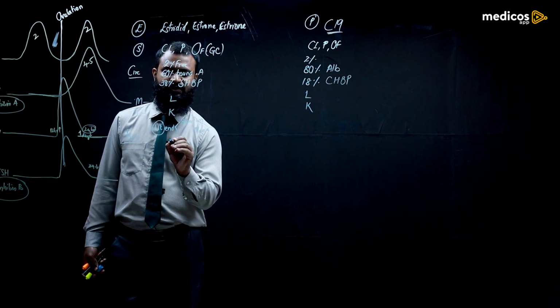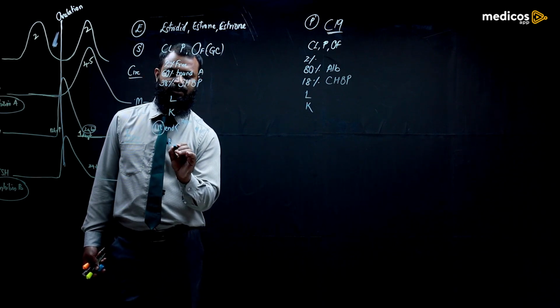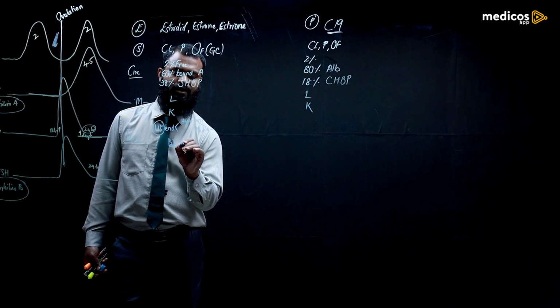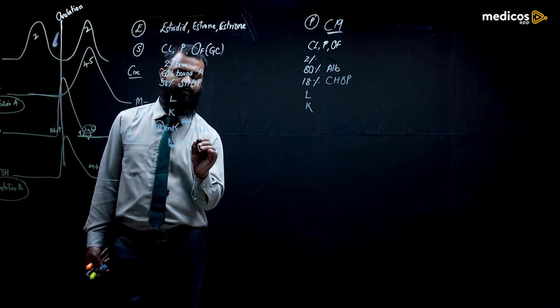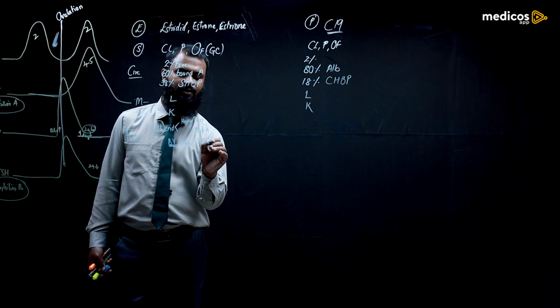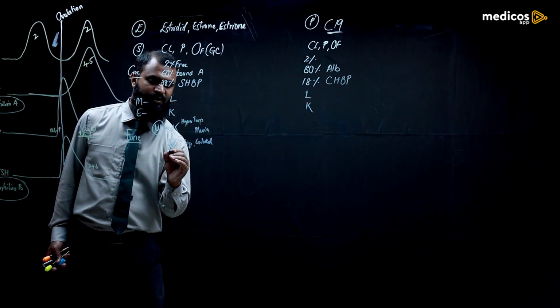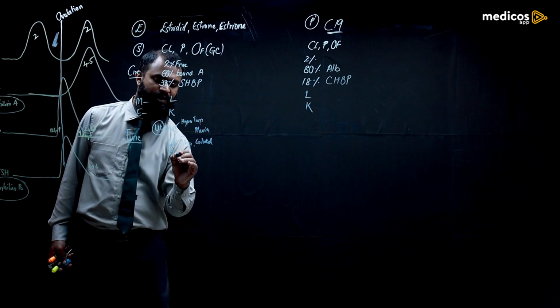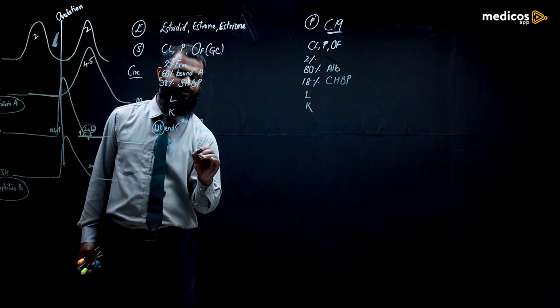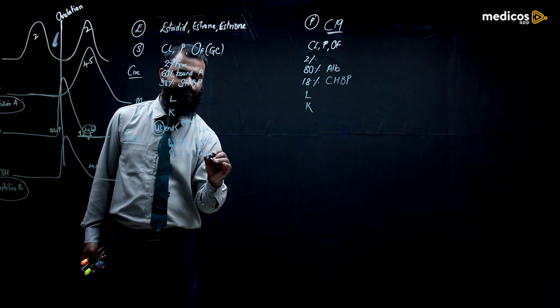And what about the blood vessels? The blood vessels increase in size and become coiled because of estrogen. Then what about the glands? The glands increase in size and lengthening will occur.